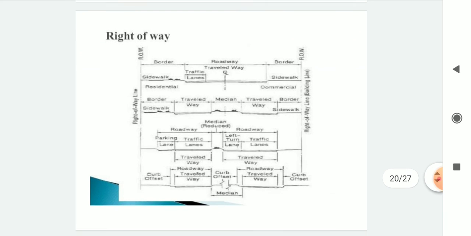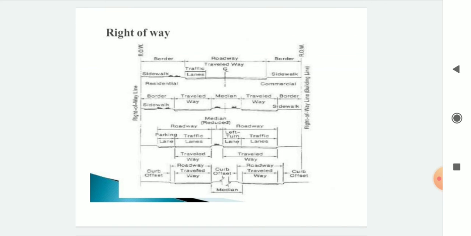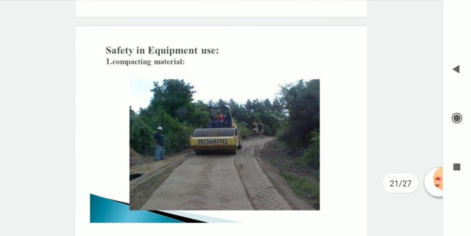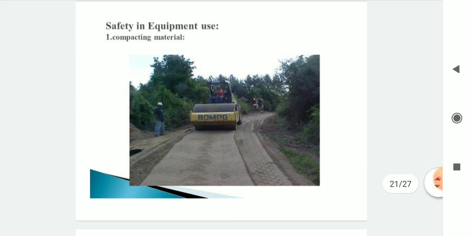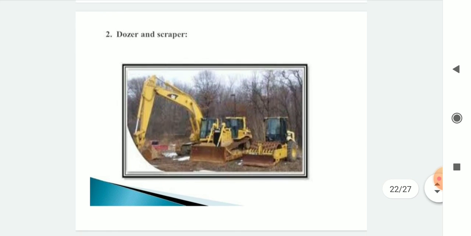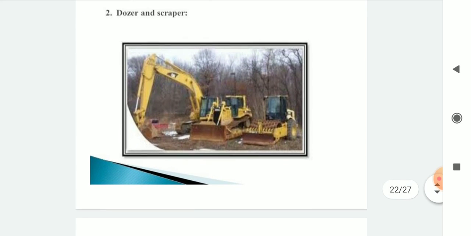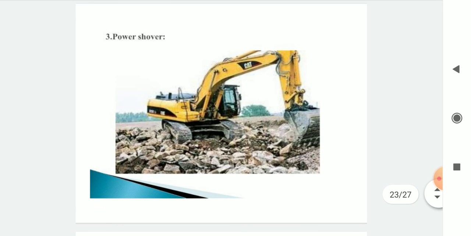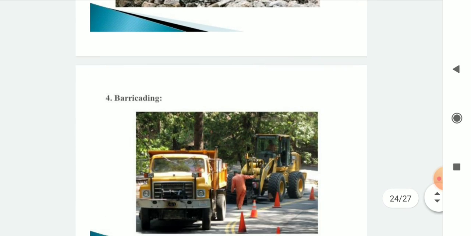Then right of way. This is the roadway. That is where the right of way, border, sidewalk, carriageway, camber are. This shows the cross section of the right of way of a road. These are the safety and other equipment used for highway construction. First, compacting material, that is, rollers are used. Then dozers and scrapers. These are the equipment used for highway construction. Then power shovel.